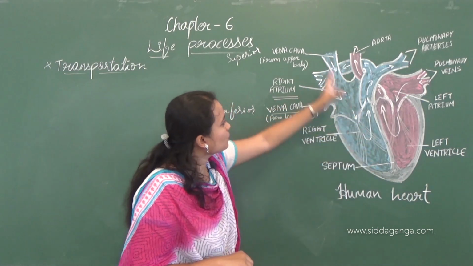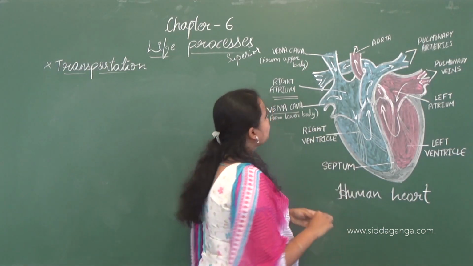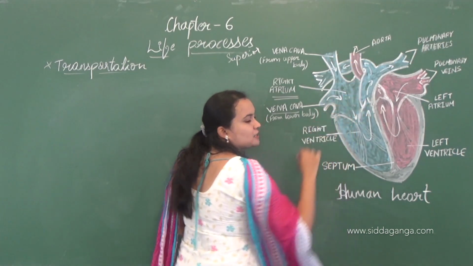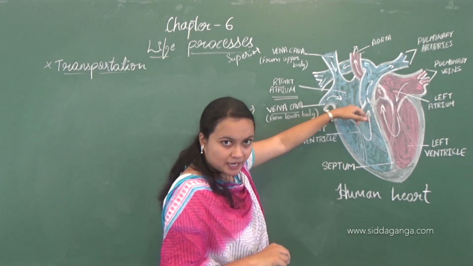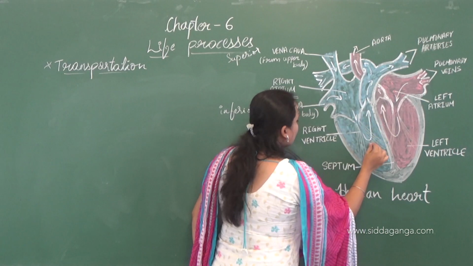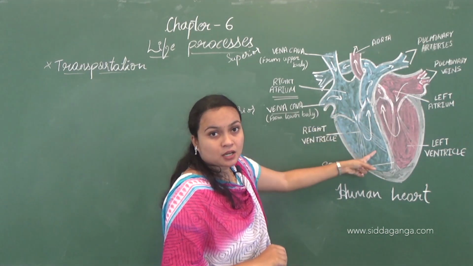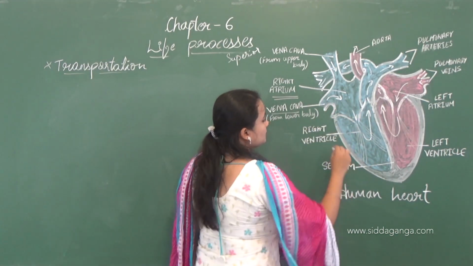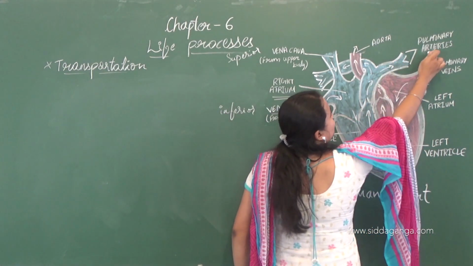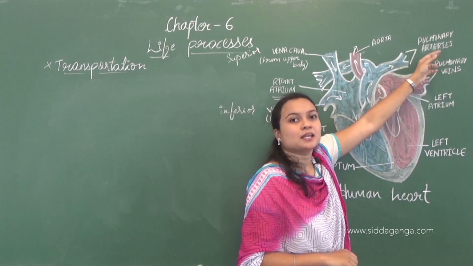So now let us study about this right side, that is the deoxygenated blood part. Here the deoxygenated blood will enter the atrium, and from the atrium the blood will enter the right ventricle. From this right ventricle the blood will move to the pulmonary artery.